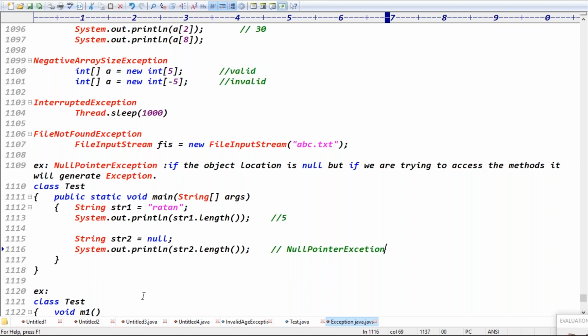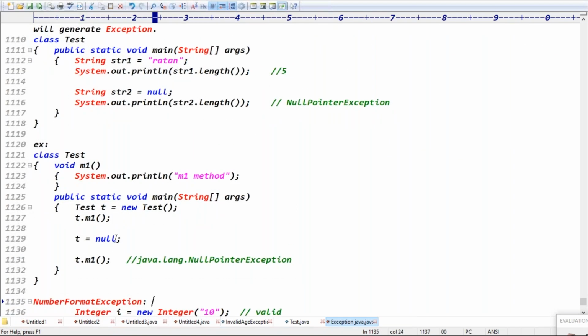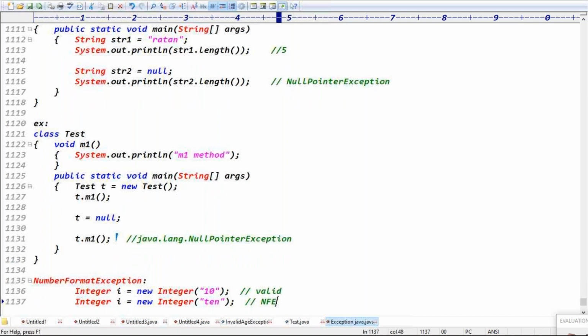Even in this one, we assign t equal to null initially. We create the object, and after assigning the object, we assign t equal to null. Then we call t.m1(). It is already assigned a null value, and we call t.m1() again. Then we get the exception: NullPointerException, right?